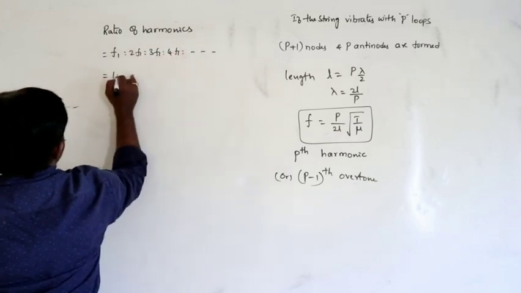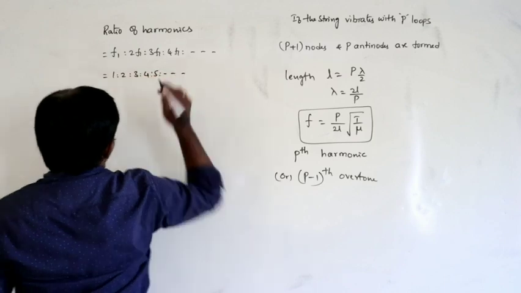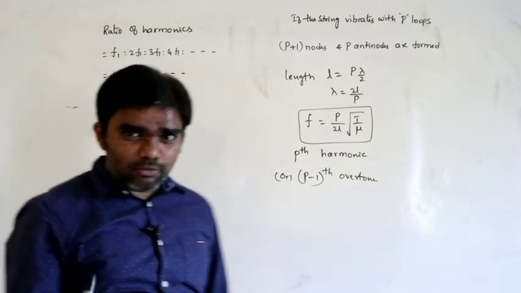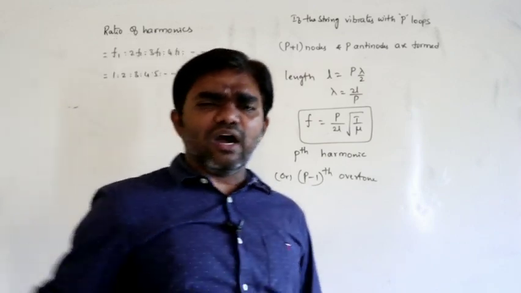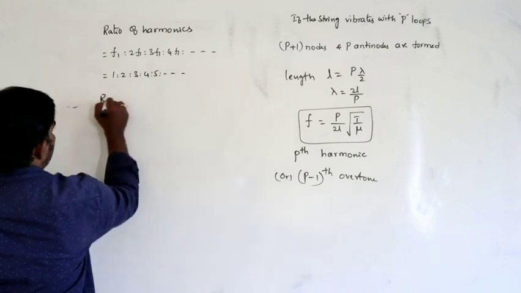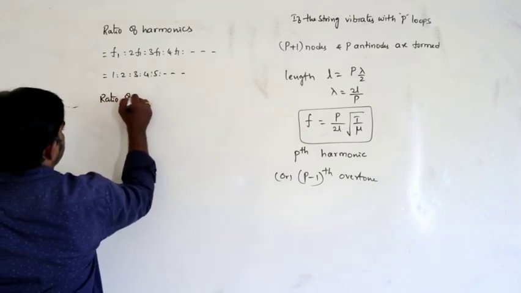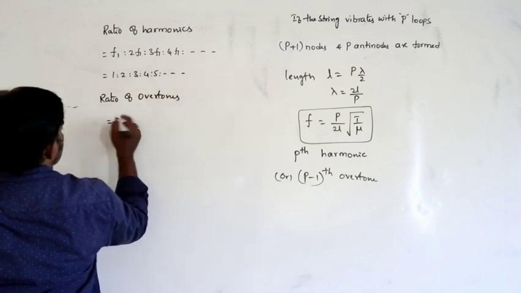So the ratio is 1:2:3:4:5 and so on. First harmonic exists, second, third, fourth, all harmonics exist. Next, the ratio of overtones.